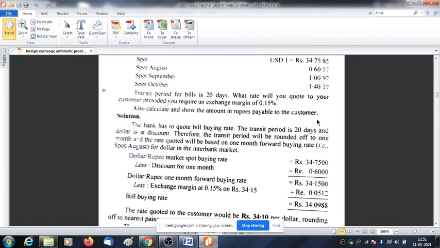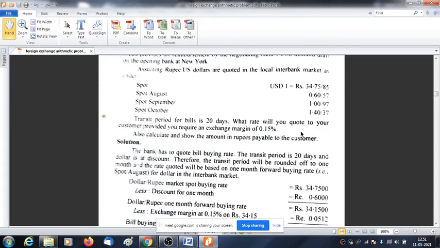See the solution and tell me whether you have understood it or not. Because it is in discount, it should be rounded up to the higher month. See, it is in discount and it should be rounded up to the higher month. Premium, lower month; discount, rounded up to higher month. Transit period is 20 days. If it had been premium, we would have taken only the spot rate.